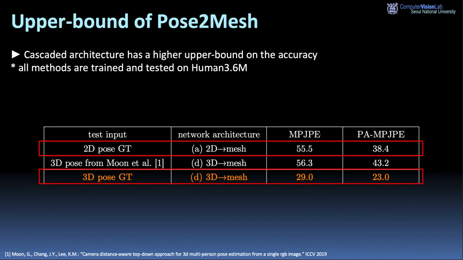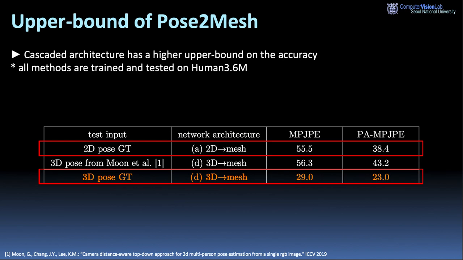To further verify the superiority of the cascaded architecture, we explore the upper bounds of A and D, a graph CNN that takes a 3D pose. To this end, we fed the ground truth 2D pose and 3D pose to A and D as test inputs respectively.